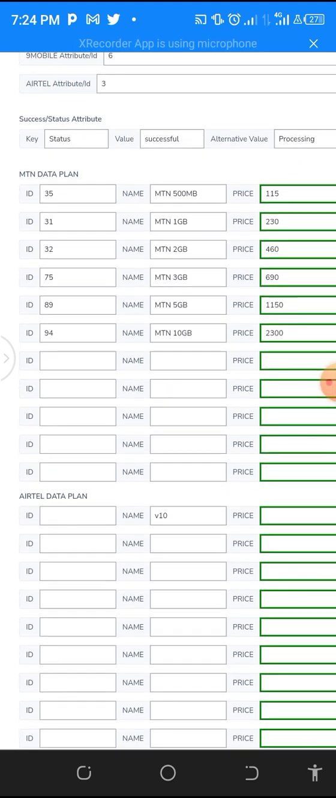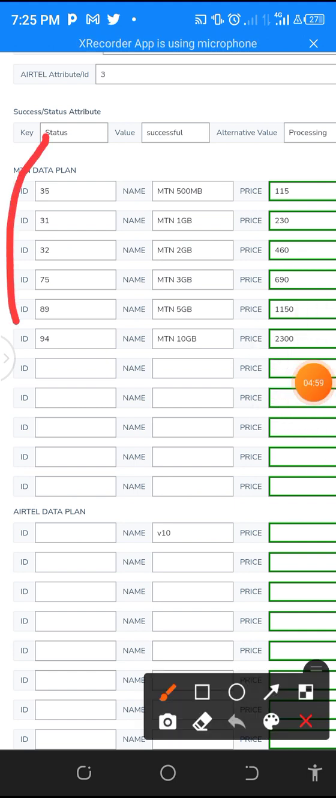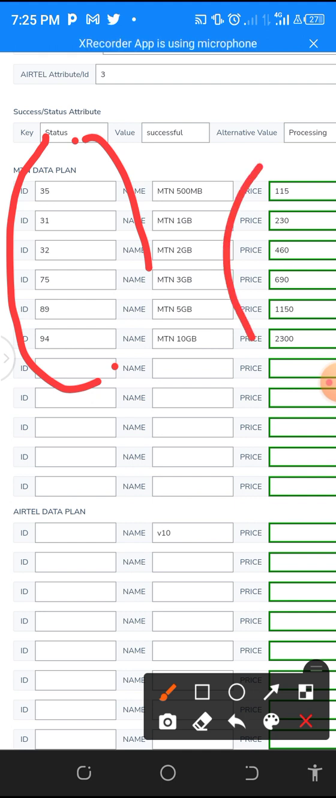Now MTN has SME, and some of the ID will have been generated for you, but I don't want to assume that it is being generated. As time goes by, prices change, different packages come up, so it is better for you to know how to set the package from the onset. So we have, for instance, you see MTN data plan, then you see something around this place, ID, and in this place you see name, and in this place you see the prices.